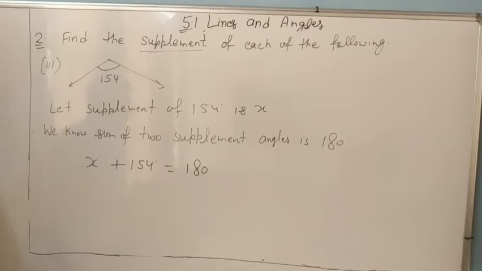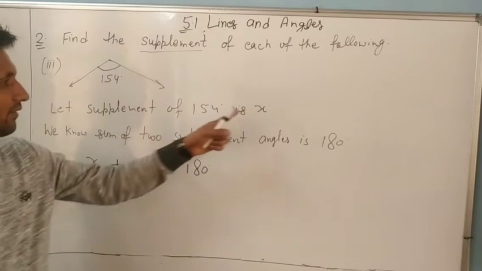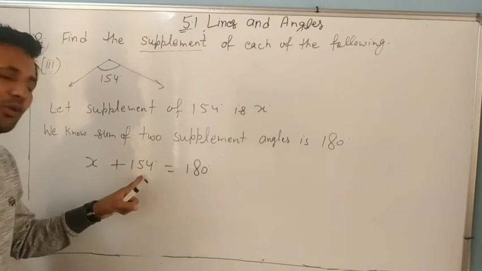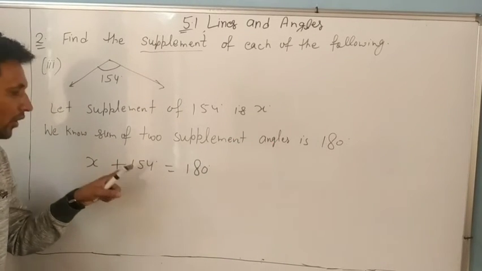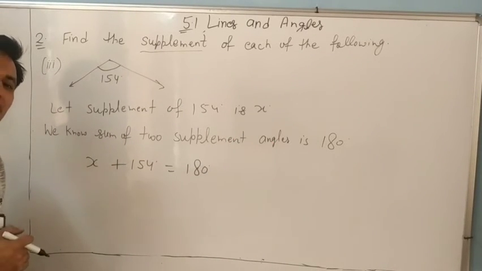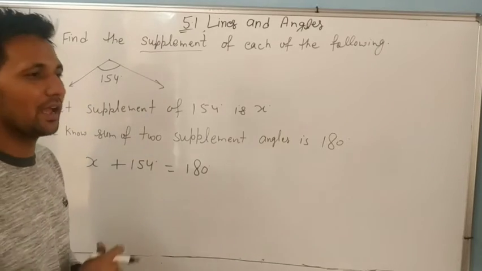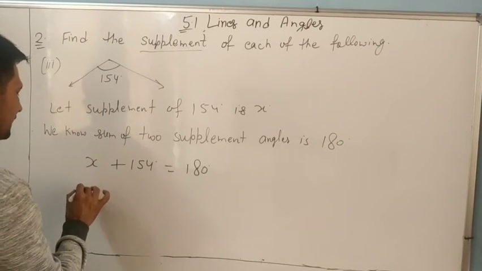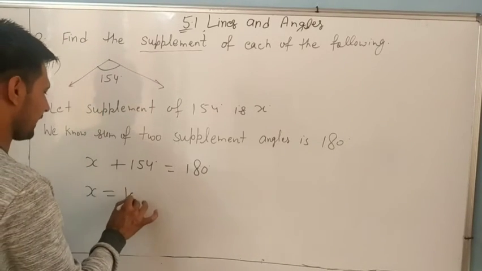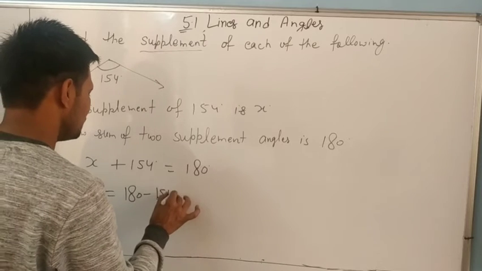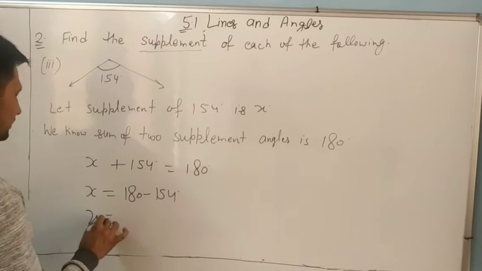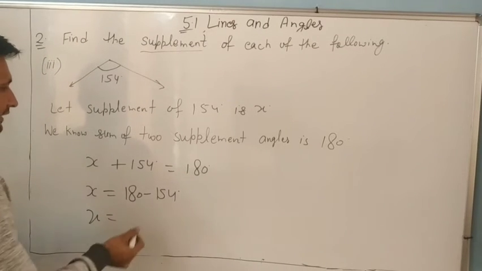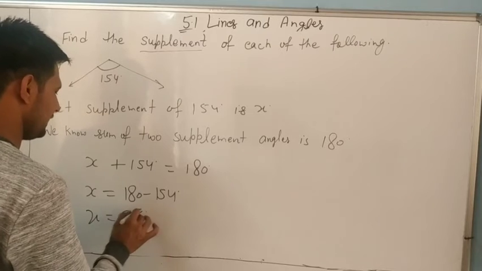We want to find the value of x, so we have to remove 154. 154 here is positive, and on the other side it becomes negative. Transposing, I think everyone knows now. x equals how much, dear? 26 degrees.